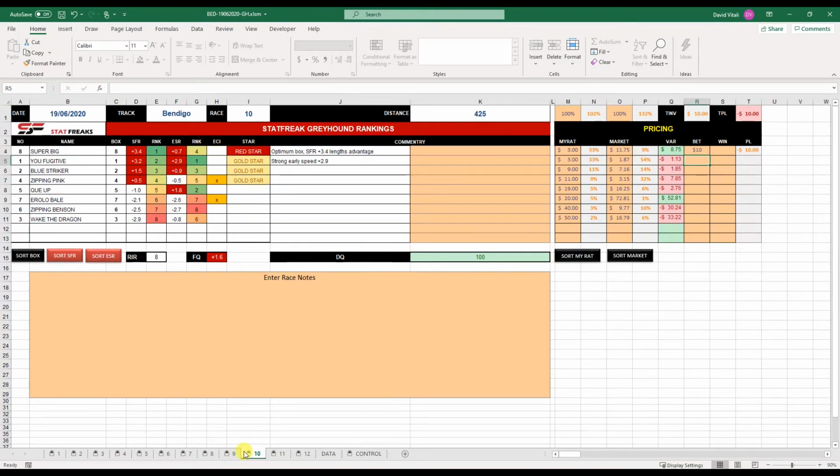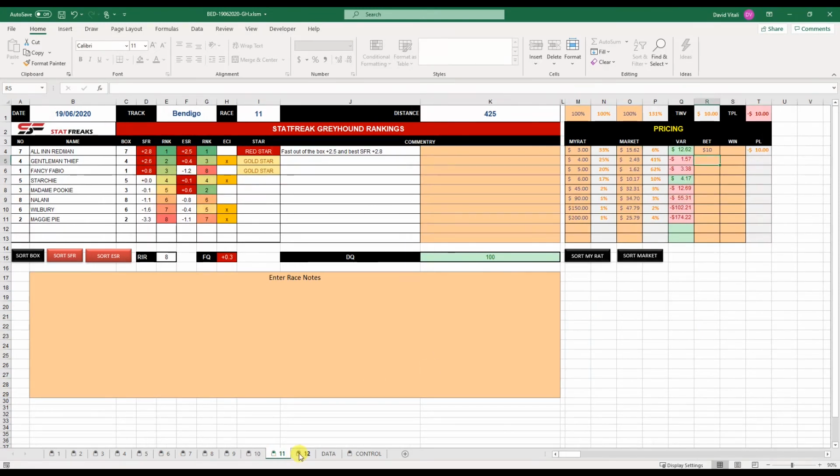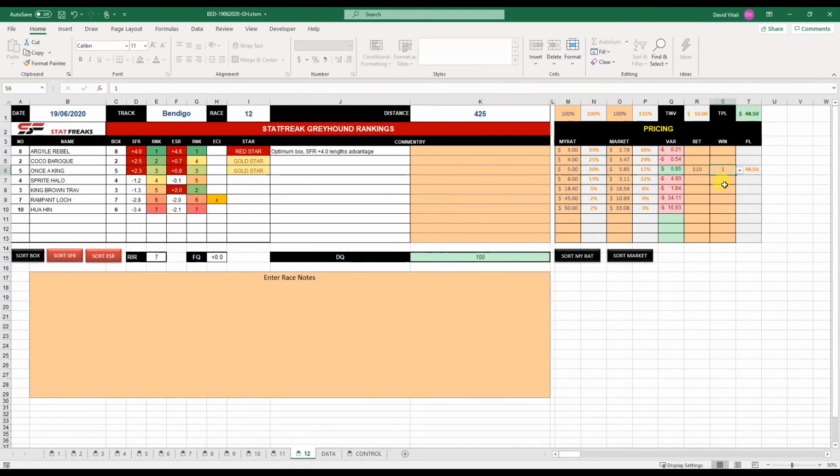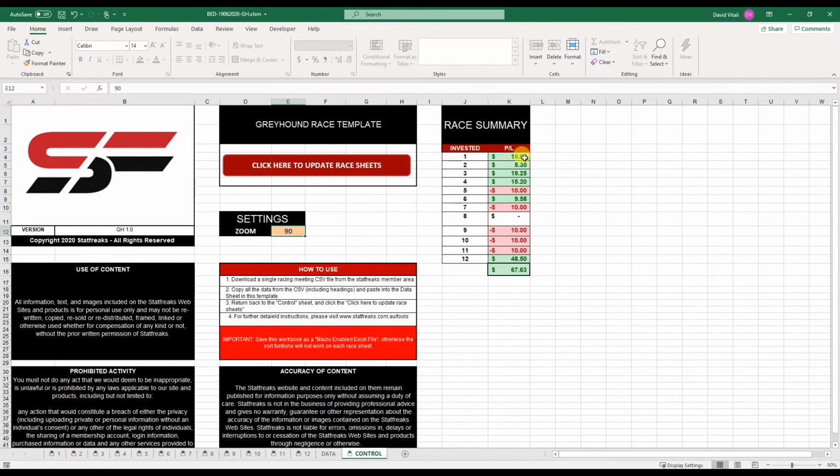So it's really handy, and you've got some functions here to sort further. You can sort it by your rating, or you can sort it by your market by clicking that button. So you've got all those abilities to sort through everything. Then once you've finished up for the end of the day and you've popped in all your prices and whether it won or lost, it's just a 1 or a 0, it'll go through, and on the control sheet it'll provide a total breakdown of each race.